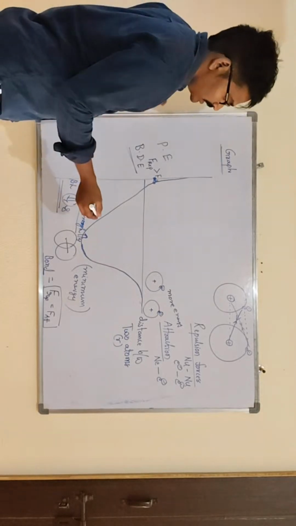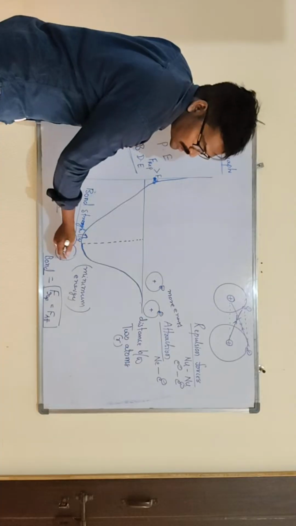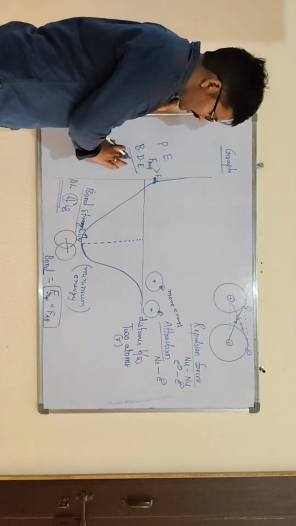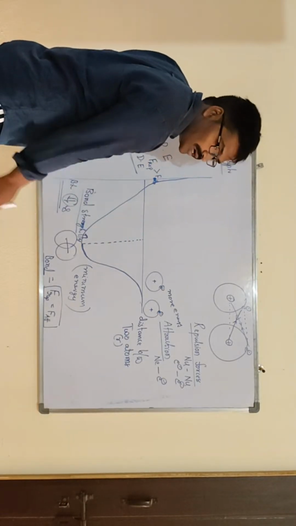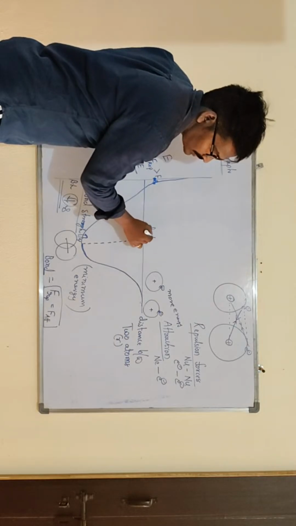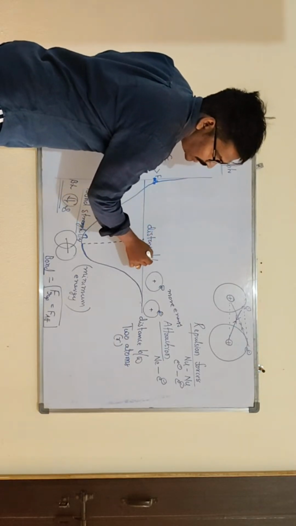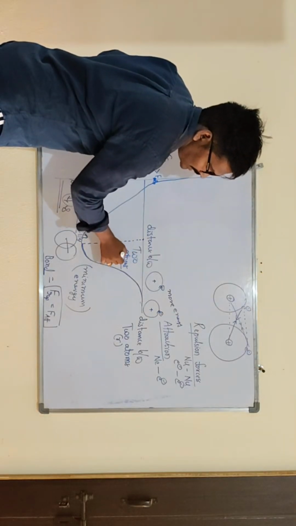So at this energy, the minimum energy, wherever it is there, the chemical bond formation takes place. Then this is the distance between the two atoms. So at this position, we call it the distance between the two atoms. Clear?